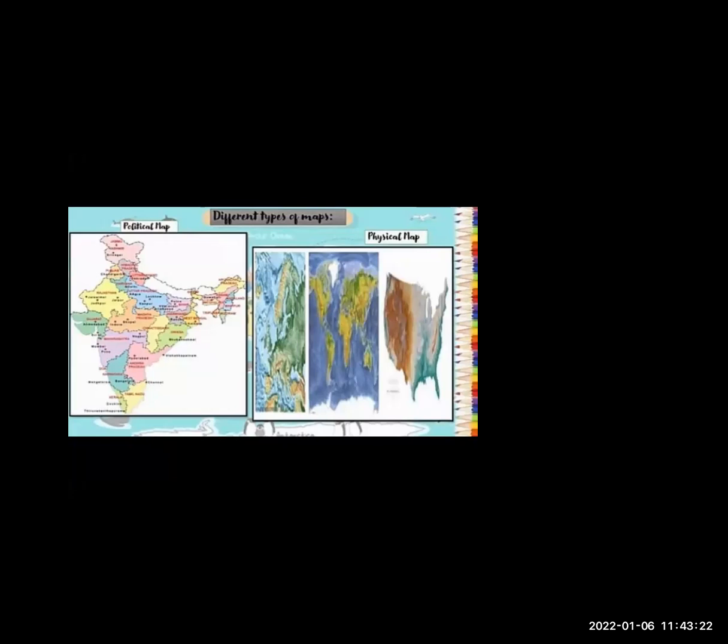Okay, it shows those imaginary lines that serve to separate countries, states, territories, and cities. Okay, this is all about the political map, totally representing countries, states, territory, and city. And it is regulated by government or administrative boundaries.